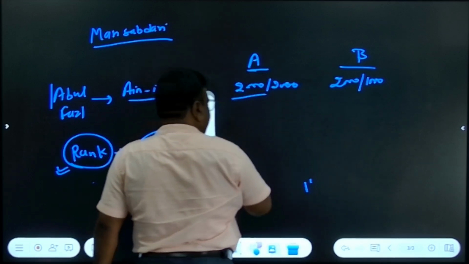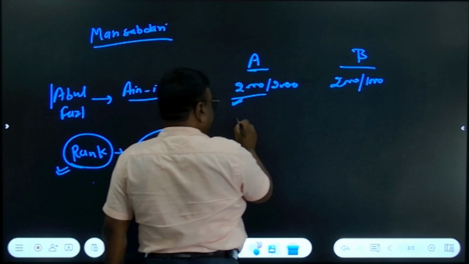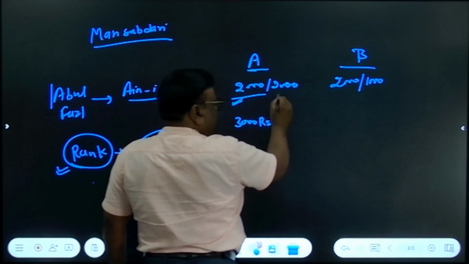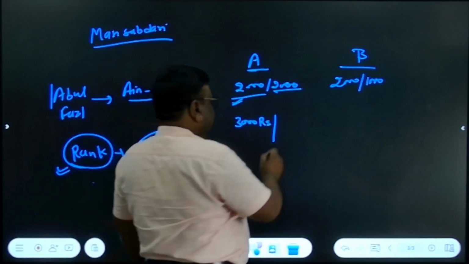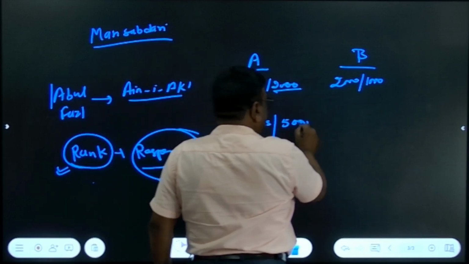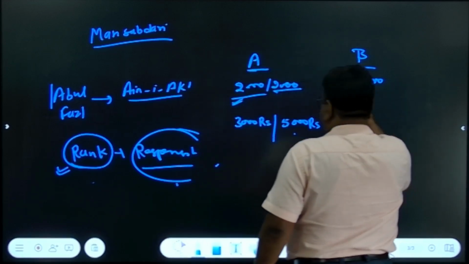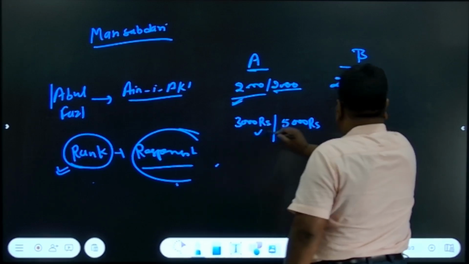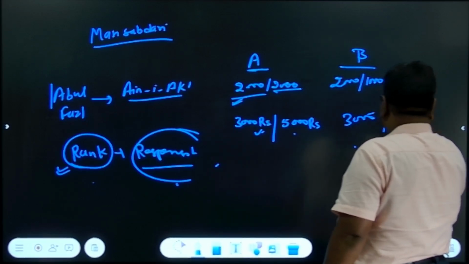The initial salary would be fixed on the basis of rank, suppose 3000 rupees annually, and for maintenance of the 2000 Savar, maybe 5000 annually. So for 2000 the salary of this person is 3000, and for 1000 it may be 2500.